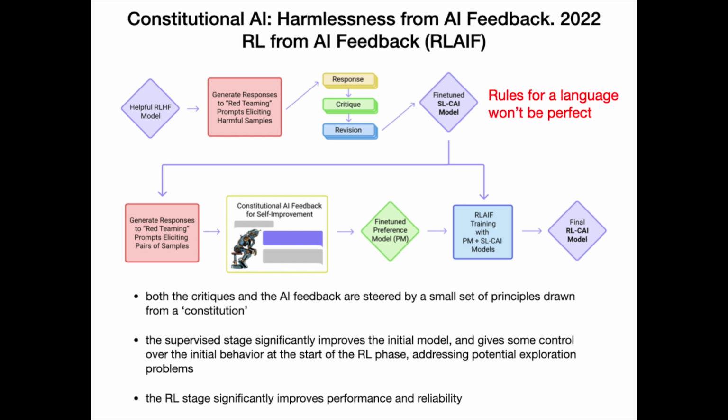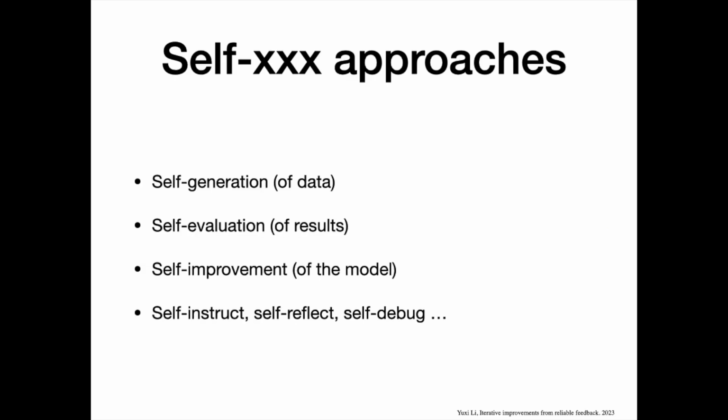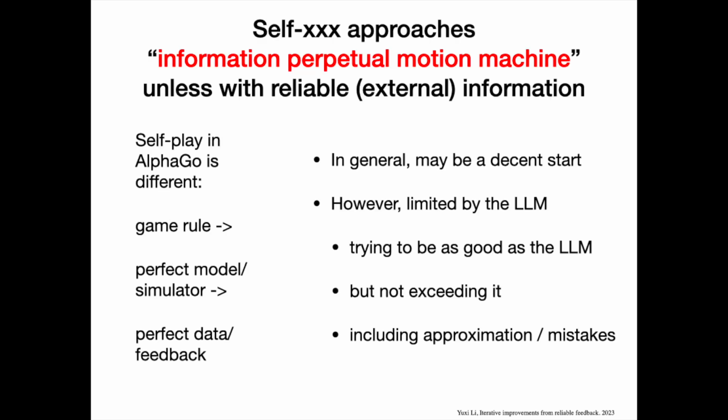Note: rules for a language won't be perfect. There are self-generation of data, self-evaluation of results, and self-improvement of the model. Many such self-something approaches. It is actually an information perpetual motion machine, unless with reliable, external information.